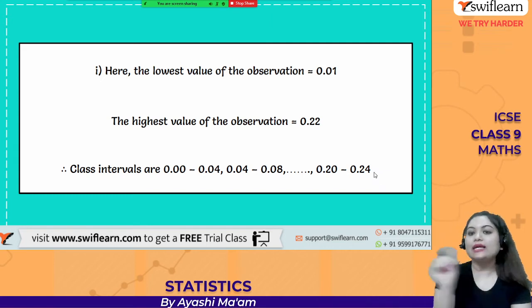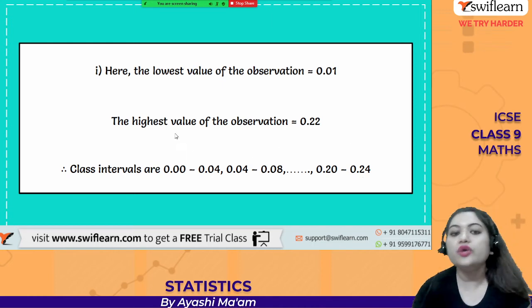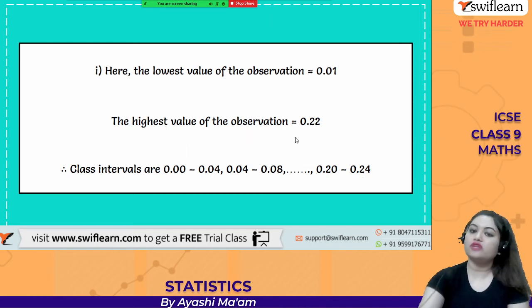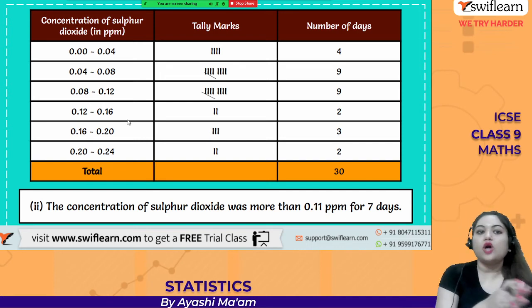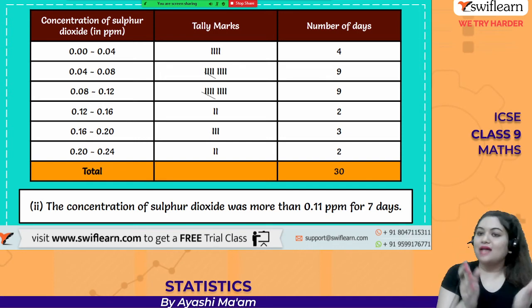Because we are maintaining the same class width, the same class size, and we want to cover the highest value of observation which is given to you, that is 0.22. Okay, next, what is happening? So these are the concentrations of sulfur dioxide, the classes in the form of class intervals they have been given.